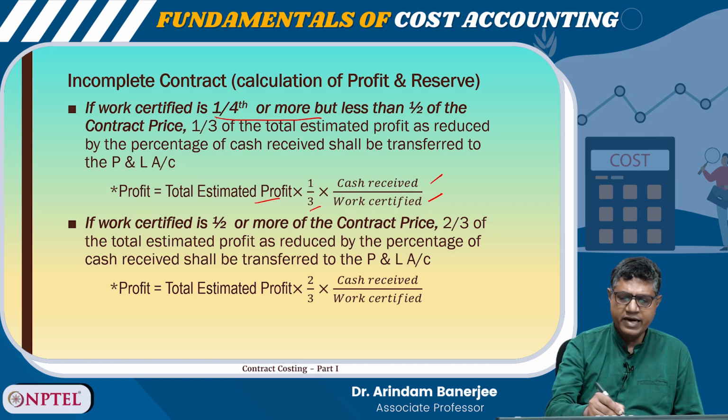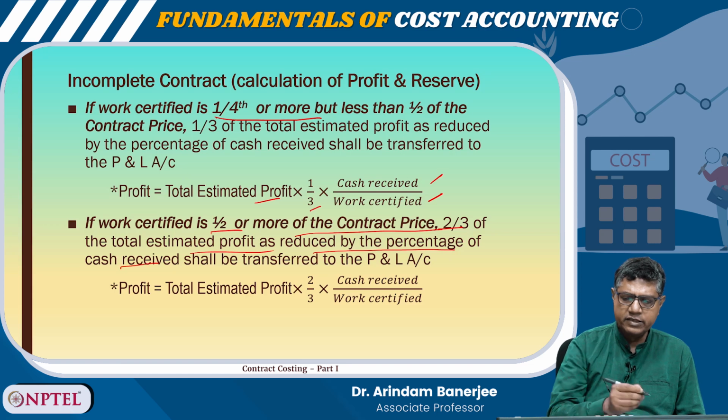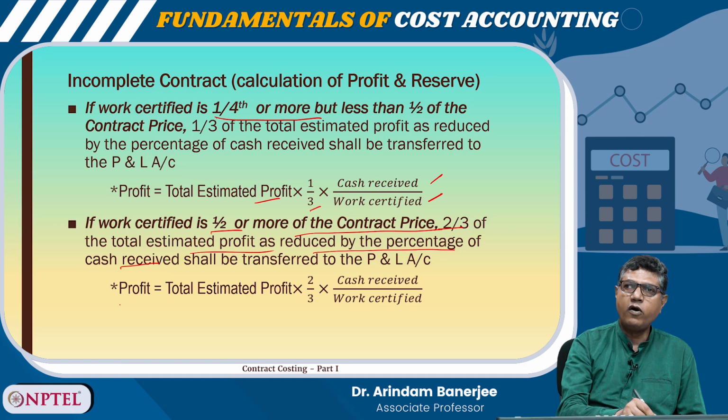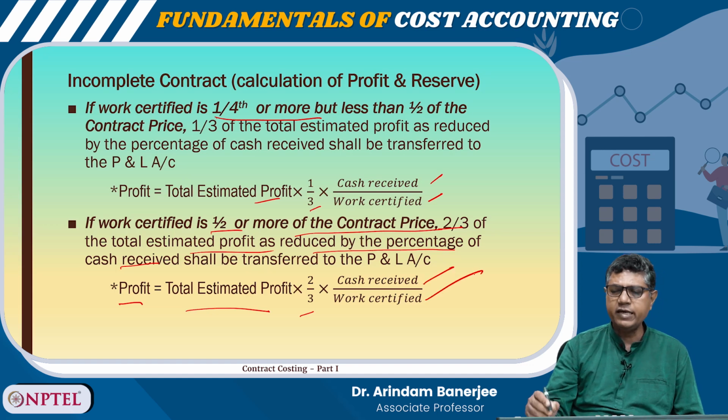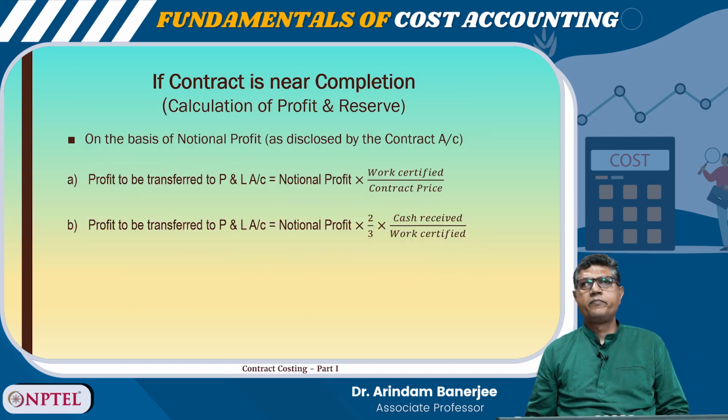If the work certified is half or more of the contract price, 2/3 of the total estimated profit as reduced by the percentage of cash received shall be transferred to the P&L account. Formula is profit is equal to total estimated profit into 2/3 into cash received by work certified.